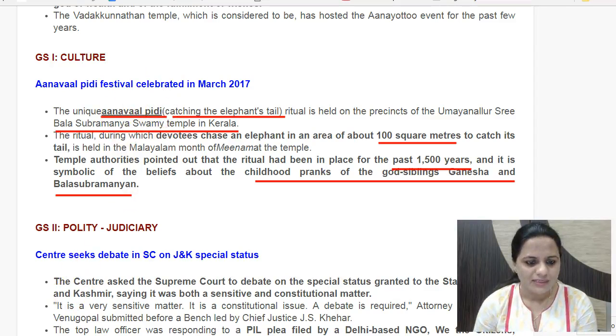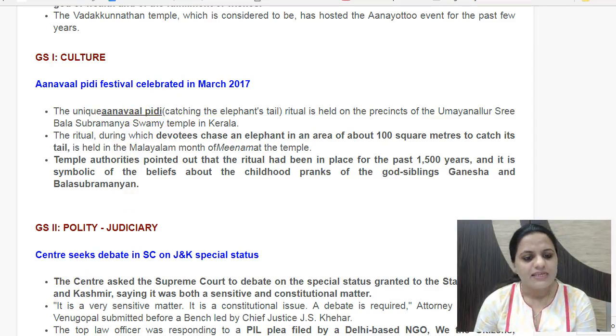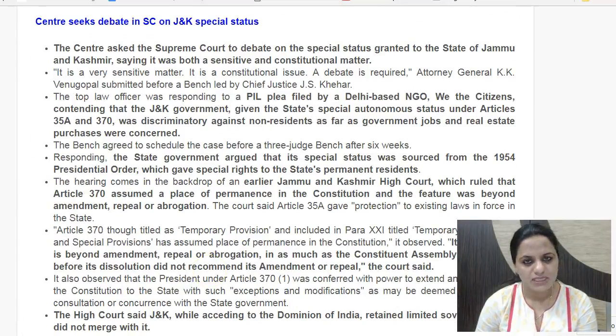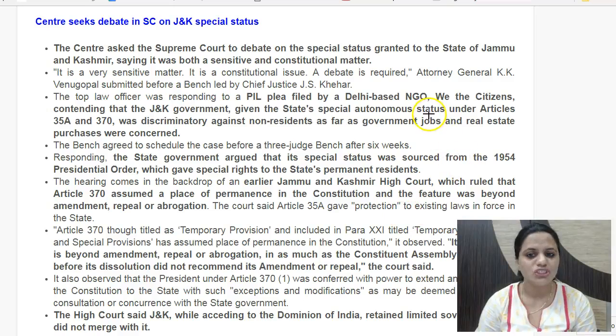Right? Then the next news item is Centre seeks debate in Supreme Court on Jammu and Kashmir special status. So this is a case going on before the Supreme Court, a petition which has been filed, a PIL filed by this Delhi-based NGO, We the Citizens. It is questioning the Jammu and Kashmir government's rights which it has because of the state's special status under Article 370 of the Constitution.